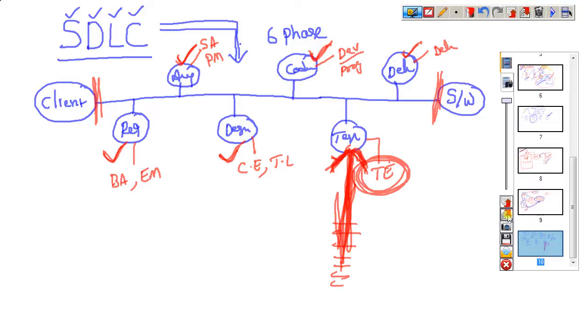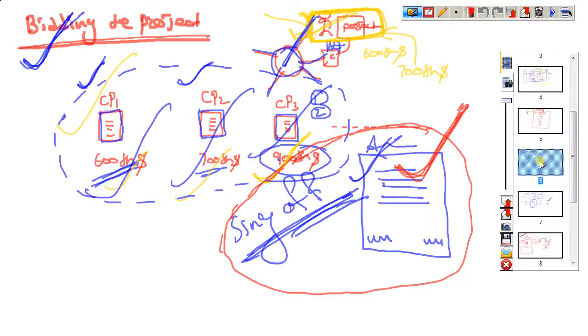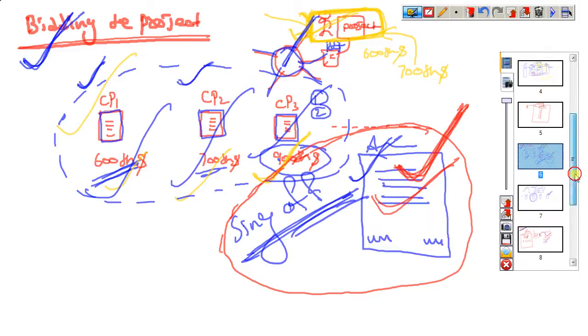Next, we can go for the first phase. What's the first phase we are discussing? The requirement phase. The software development life cycle is divided into 6 phases, and we need to discuss those 6 phases one by one. So first here we are discussing bidding for the project, how one company needs to get it. Next we can go further.